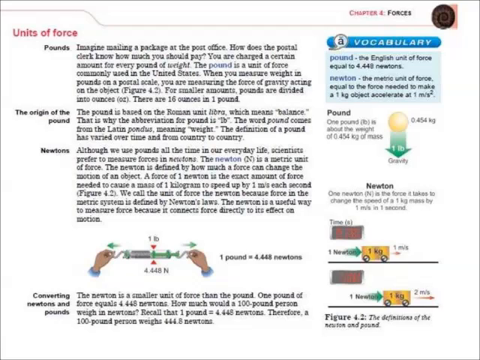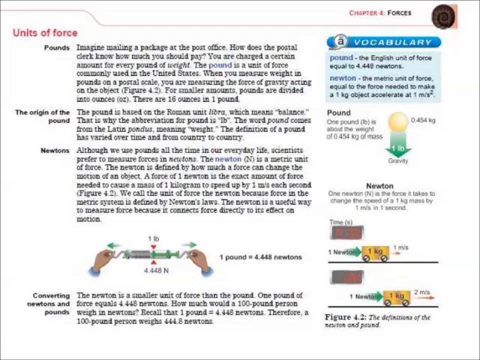The newton is defined by how much force can change the motion of an object. A force of 1 newton is the exact amount of force needed to cause a mass of 1 kilogram to speed up by 1 meter per second each second. We call the unit of force the newton because force in the metric system is defined by Newton's laws. The newton is a useful way to measure force because it connects force directly to its effect on motion. The newton is a smaller unit of force than the pound. 1 pound of force equals 4.448 newtons.